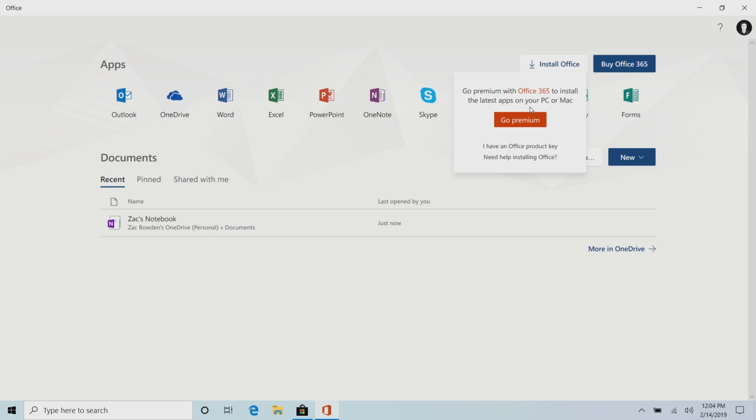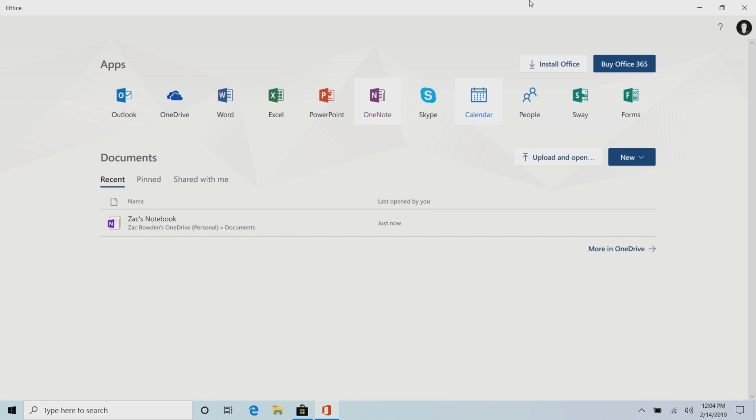If I click on Install Office up here, this will allow me to go and download the sort of full versions of Office from office.com. This is Office 365, of course, and that downloads the desktop versions of Word, Excel, PowerPoint. So if you're not a fan of the online versions, you can go and download those. And I assume once you install those, these links will actually take you to those local versions of Office, or rather, I'd hope so, because that would be very silly otherwise.